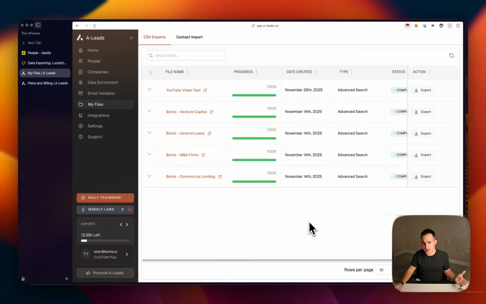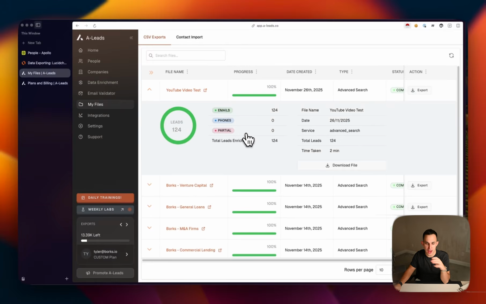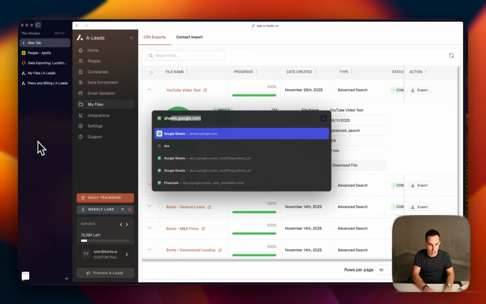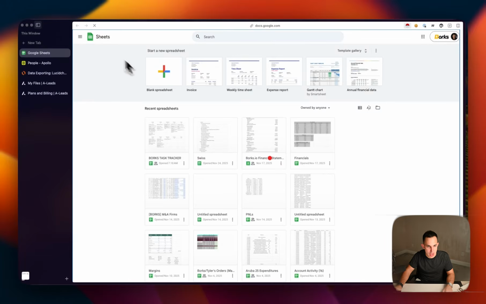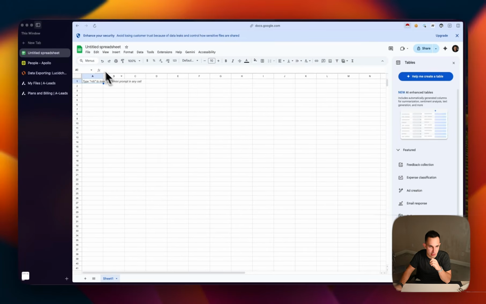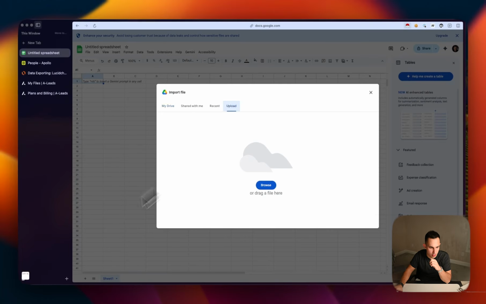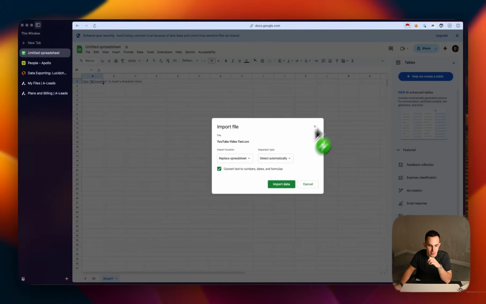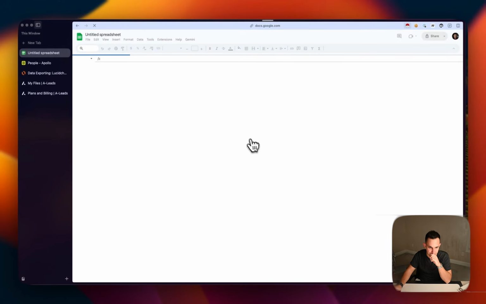Alrighty, so it took a couple minutes, like 2-3 minutes, and here you see that it is now done. I can click right here and it'll actually give you a breakdown. So out of the emails that we exported, only 124 of them were valid. So those are the only ones that it actually exported, and those are the only ones that you actually pay for, okay? So I can go right here, I can click download file now, and we can go ahead, open this up in a spreadsheet, and I can show you guys exactly what that looks like. So let's go right here, import, upload, put this in, and we will take a look right now.